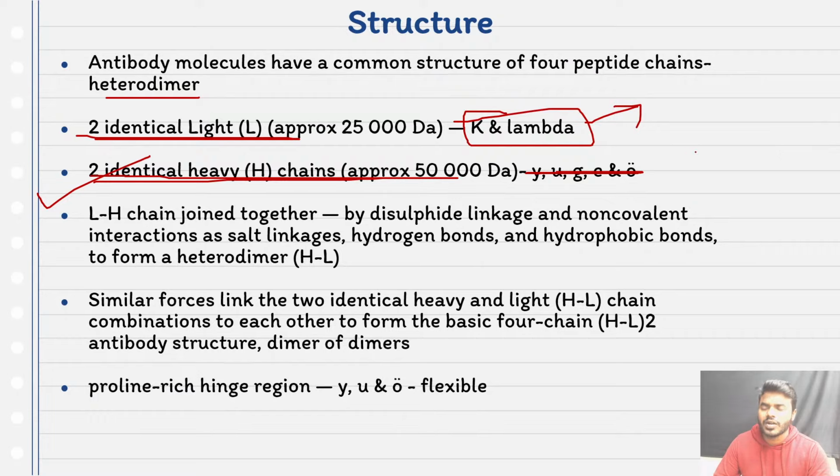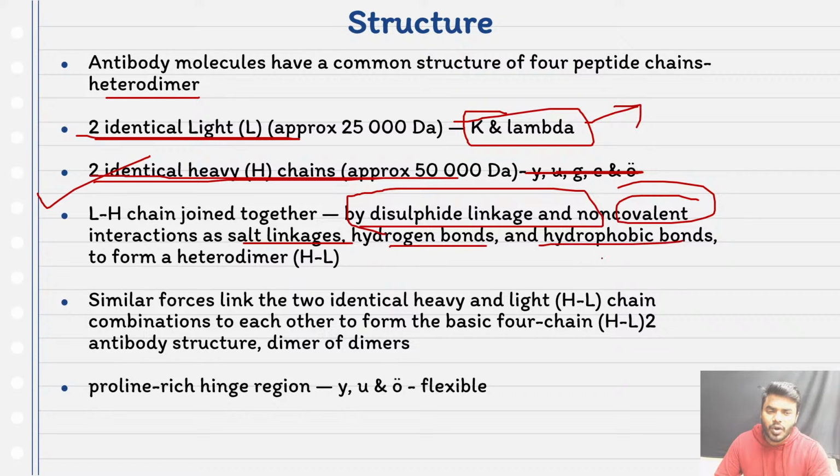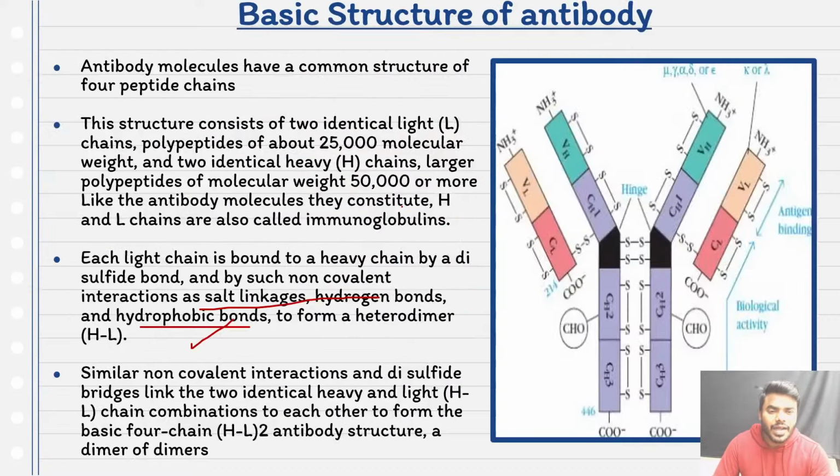We will explain what those heavy chains are. We discussed that disulfide linkages are involved, and at the same time non-covalent bonds like salt linkage, hydrogen bond and hydrophobic bonds are involved. Friends, I want you to look into the picture. This is a heavy chain, correct? At the same time, this is a heavy chain. These heavy chains contain a specialized area.